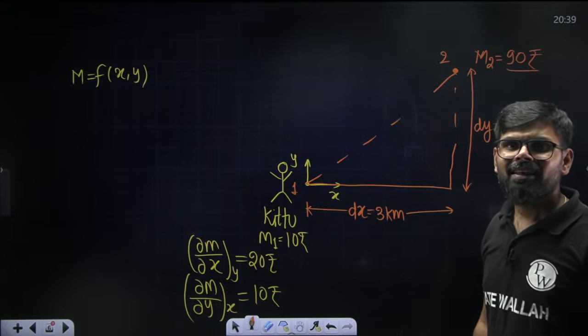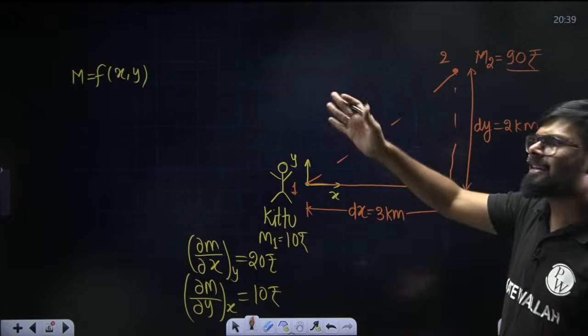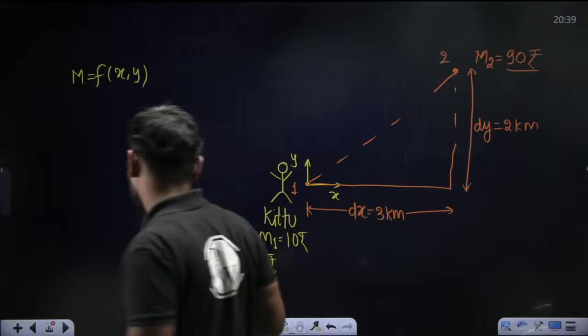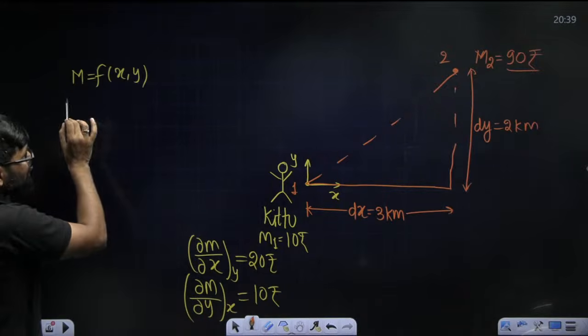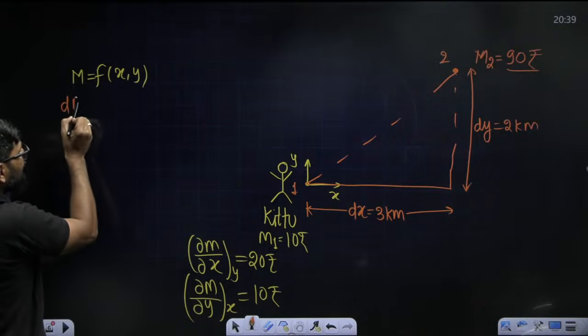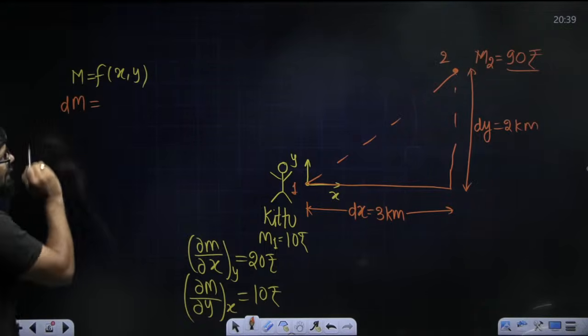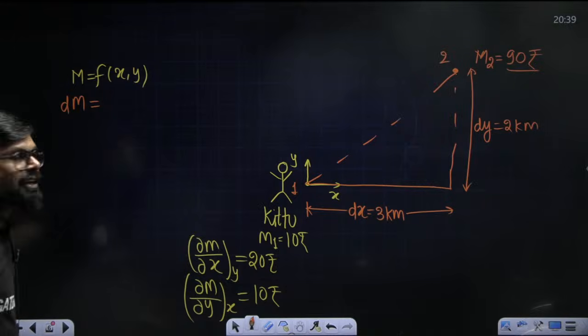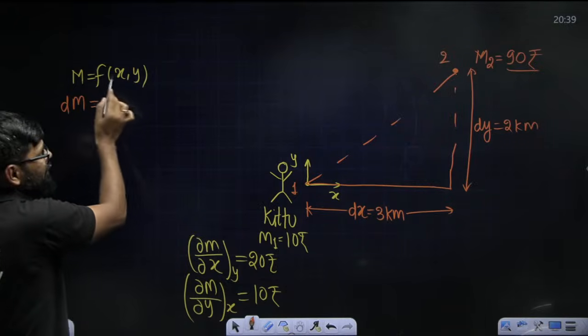Sir, what is the relation here and here? Come. See, what does Taylor say? Taylor said that the change in money dM is a function of x and y.